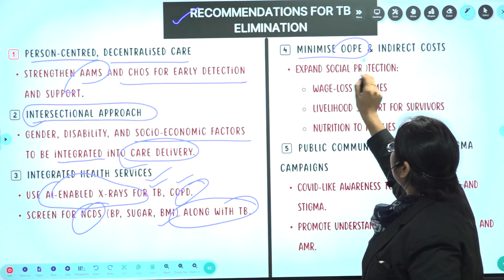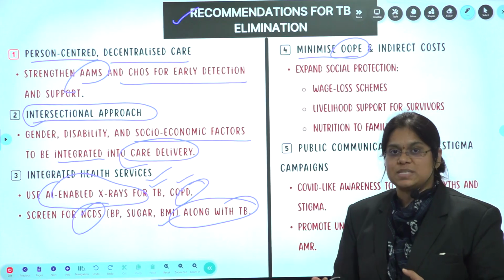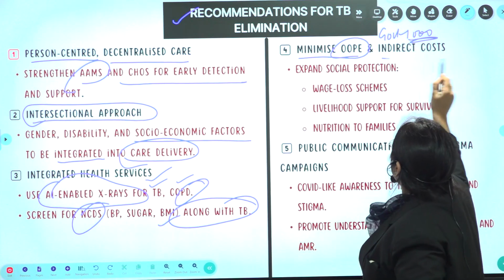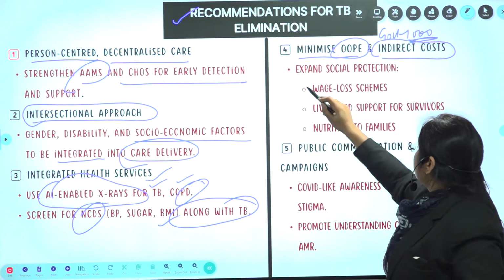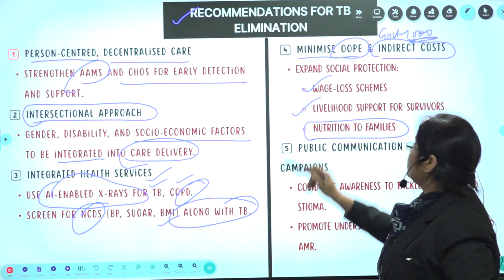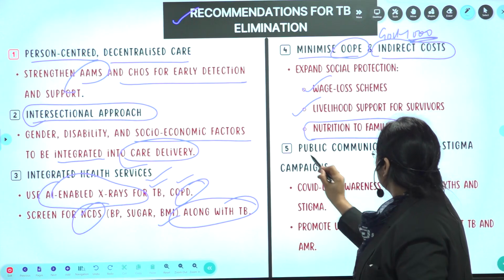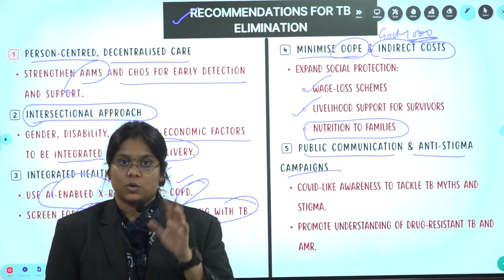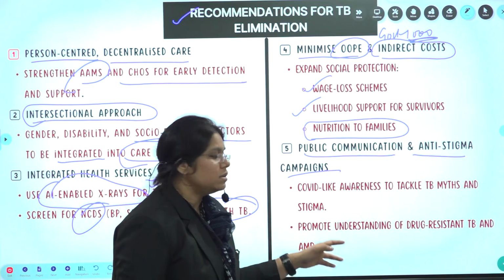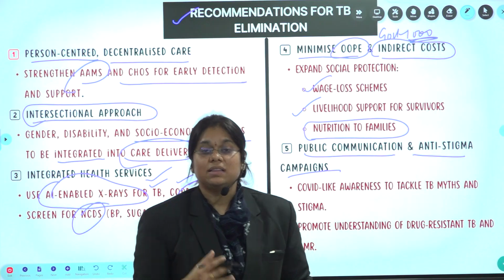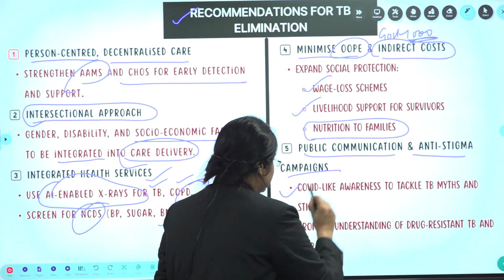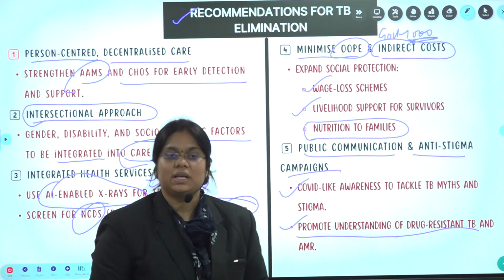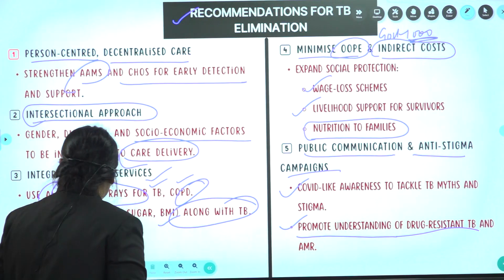Then next, minimize OOP, that is out of pocket expenditure. That is why the government is giving 1,000 rupees as financial aid, and covering indirect costs, that is wage loss schemes, and also nutrition for the families and livelihood support for the survivors. Next, public communication and anti-stigma campaigns. Like how we brought awareness for COVID-19, the same way we are bringing awareness for TB to tackle TB related myths also. Don't hesitate. Promote understanding of drug resistant TB and also AMR, that is antimicrobial resistance. Clear? This is with TB.